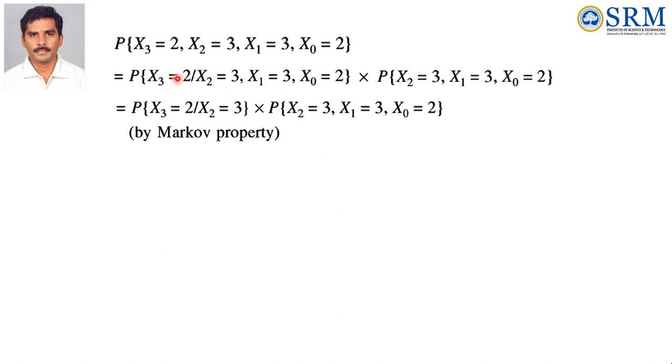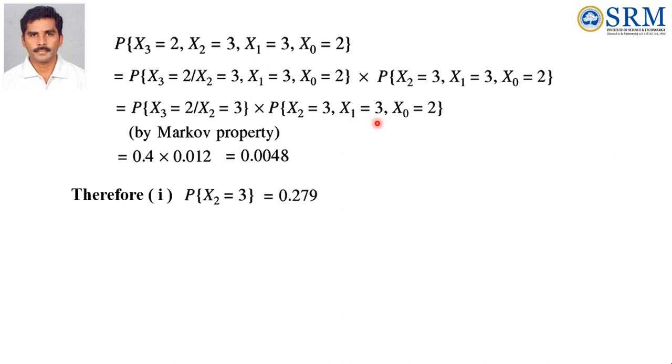Then this probability can be written in the form of the probability of x3 equal to 2 given x2 equal to 3, into this value. Now this value is 0.4 because present state is 3, future state is 2, that is P32. The P32 value is 0.4 into 0.012. This value we already found. Therefore the probability of x2 equal to 3, that is the first subdivision, is 0.279. These are the answers for this problem.